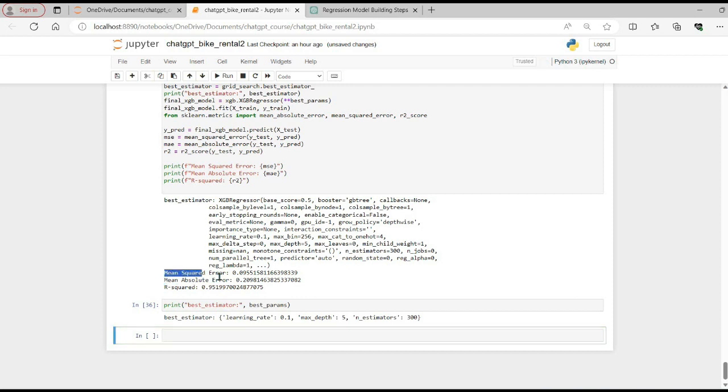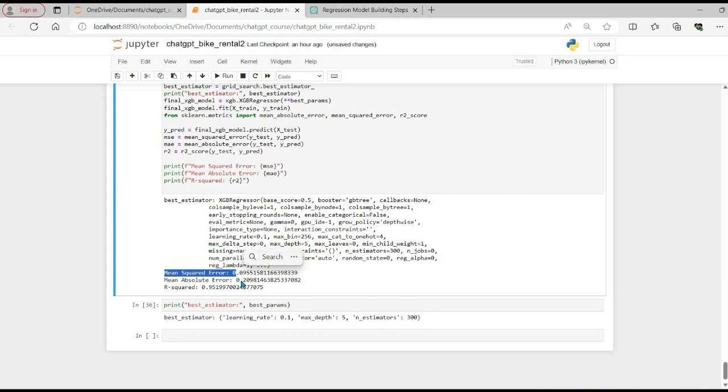We have got mean squared error to be 0.09, which is like 9%, mean absolute error to be 0.2, which looks to be a little high, 20%, and the R squared value is coming to be 0.95, which is very good. To be honest, getting 95% is really good.